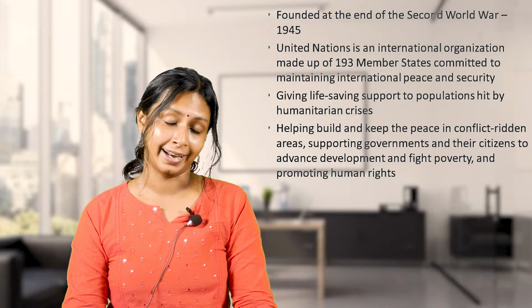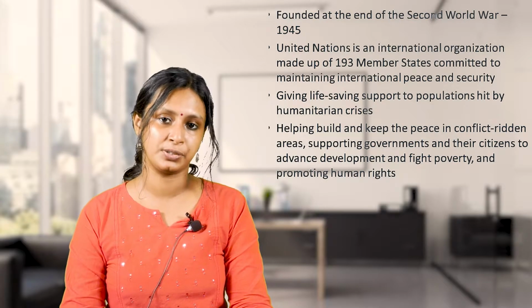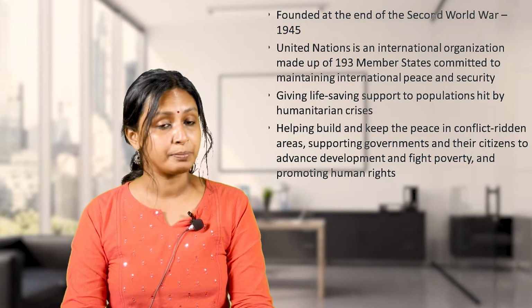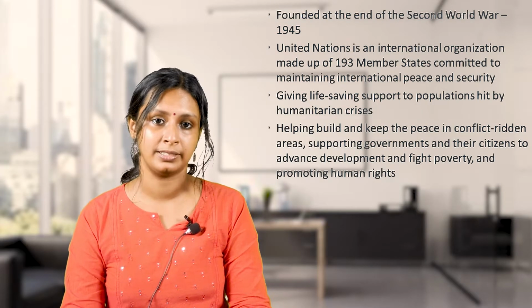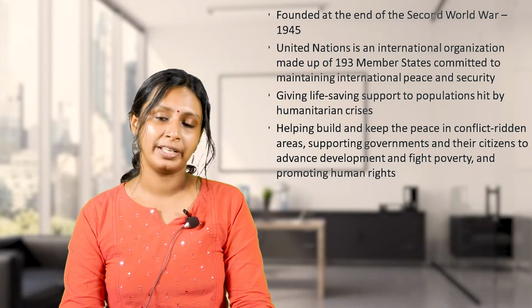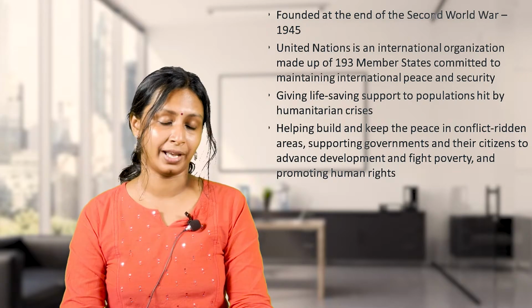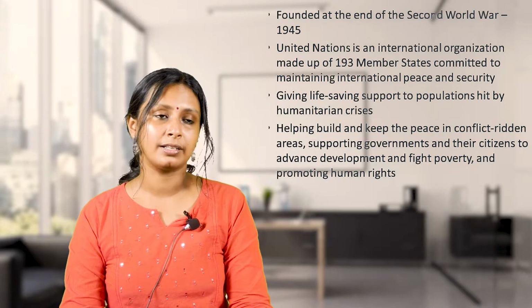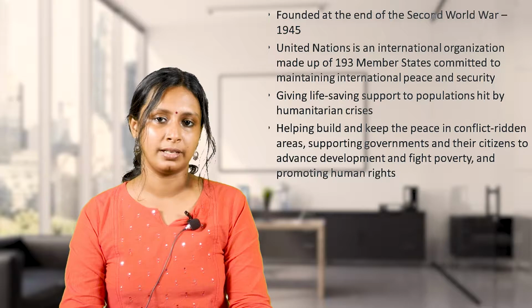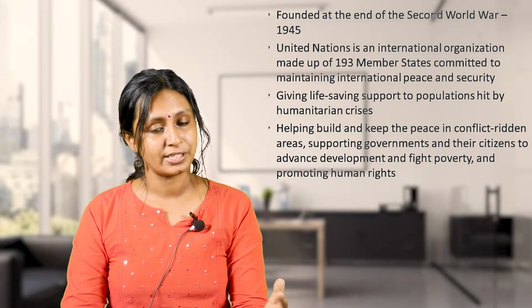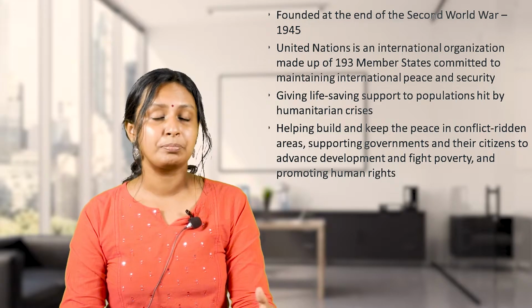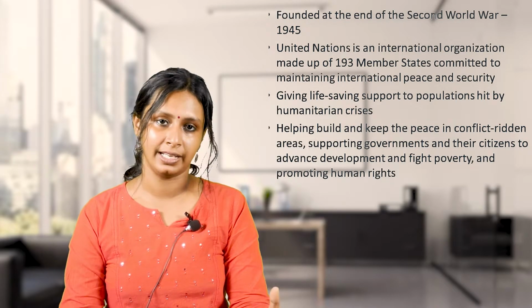So, another aim of the United Nations is to fight poverty in the poverty-ridden regions, promoting human rights and supporting governments and their citizens to advance development. These are the important aims of the United Nations, and it also aims to keep peace in conflict-ridden areas.